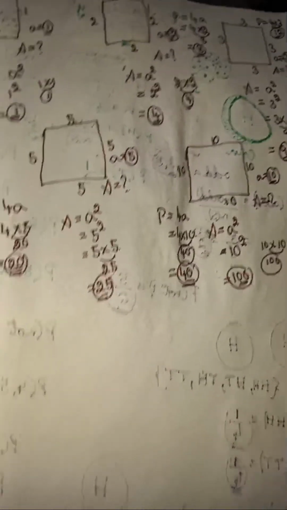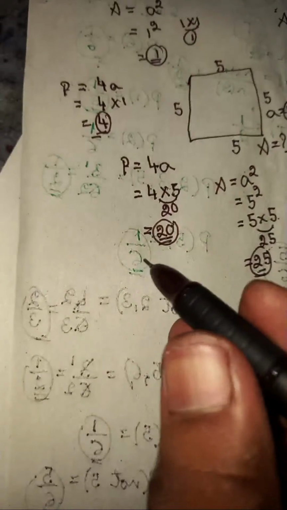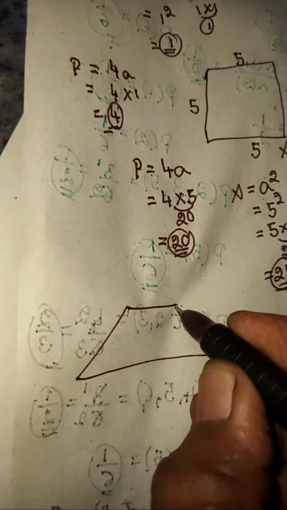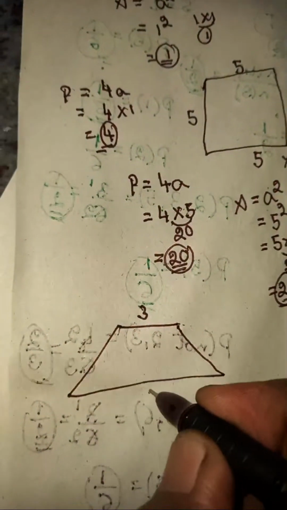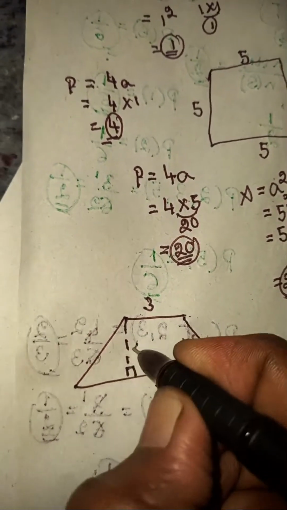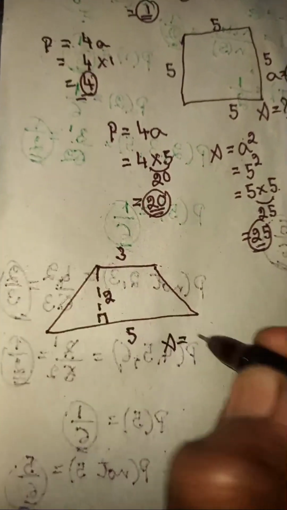I'm going to tell even more problems. Now I start again with this one, a trapezium. If you take a trapezium and here this side length is 3 units, this side length is 5 units, and the perpendicular height is 2 units. They ask what's the area.